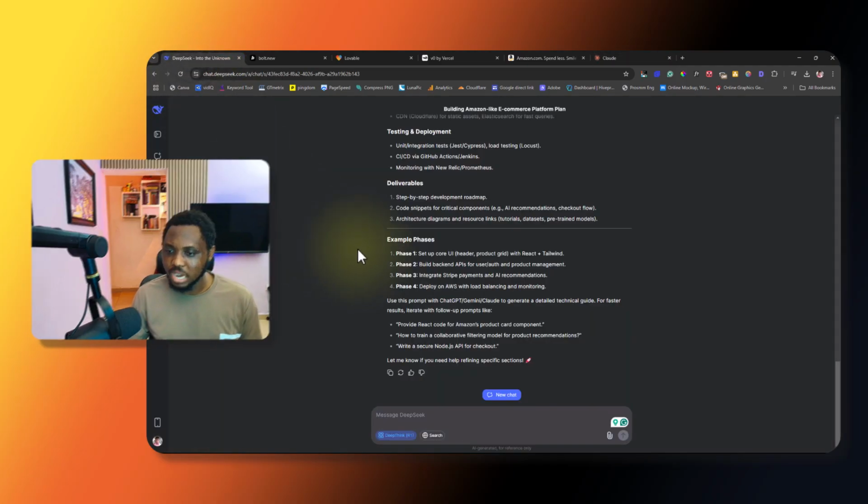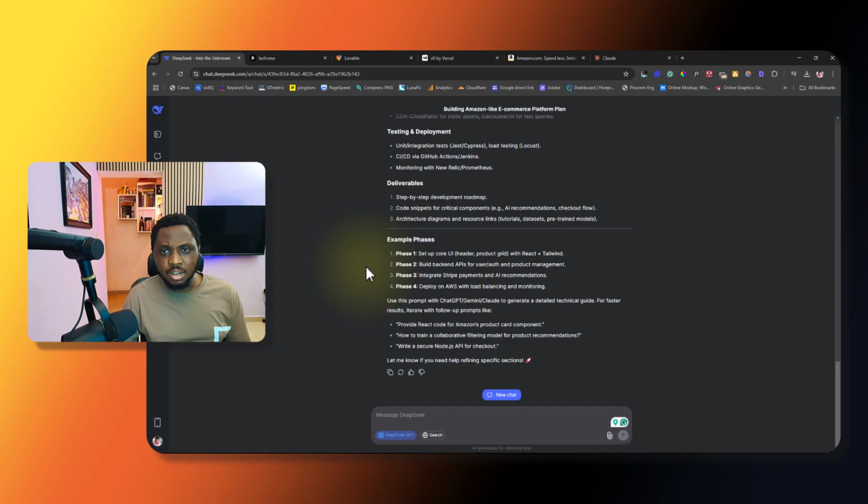Basically, I'm not surprised. What we can do is to tell our DeepSeek to break this prompt down into maybe 1 or 2 or 3 prompts, so it's like phase 1, phase 2, phase 3. The goal is for us to be very detailed, so that we are not just giving this AI all of these instructions at one time. They freeze many times when we do that. So right now, let's just prompt this further.